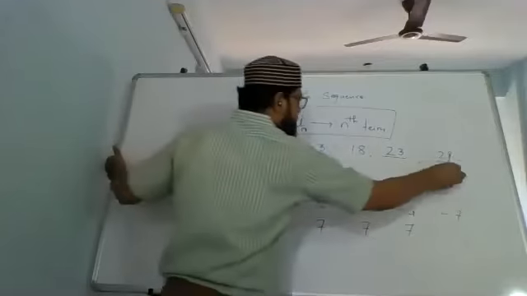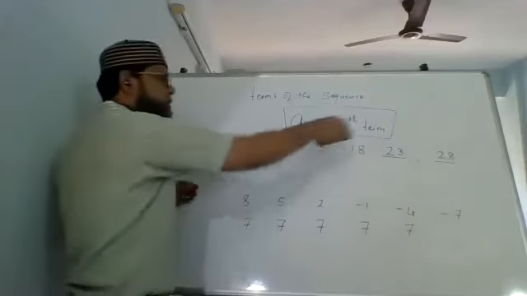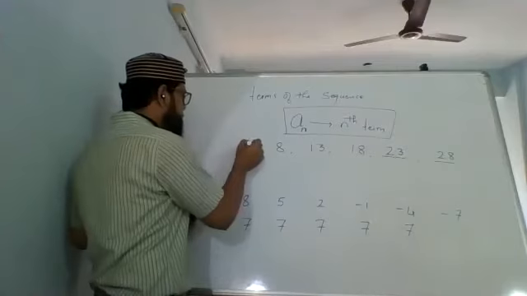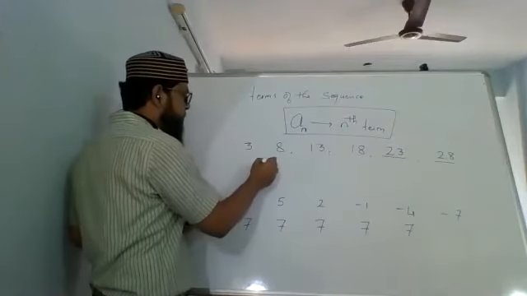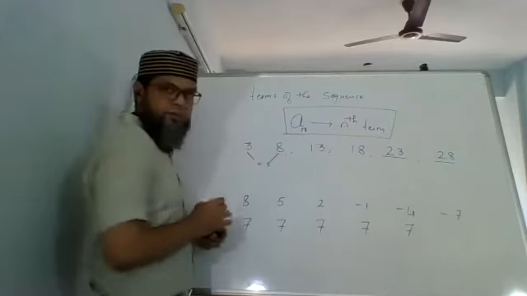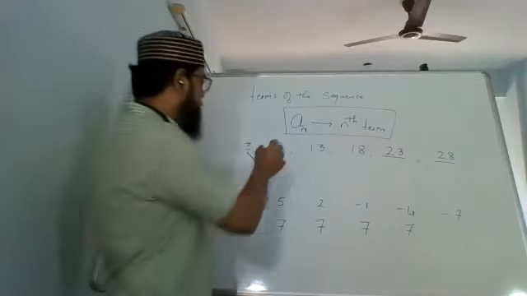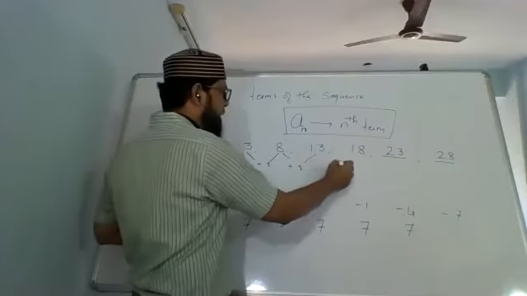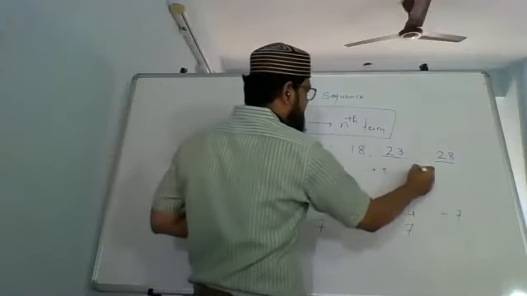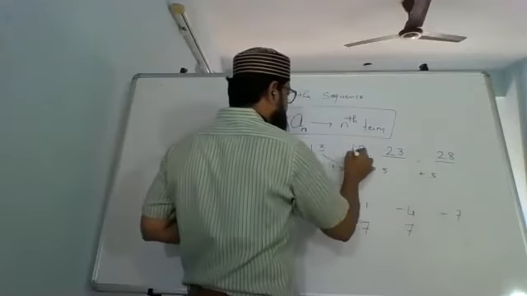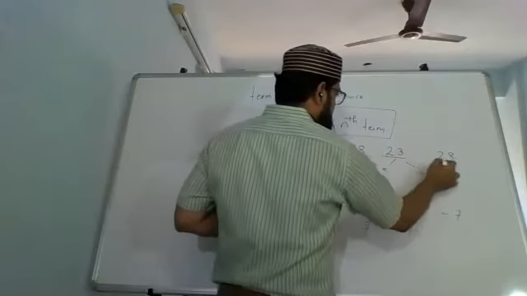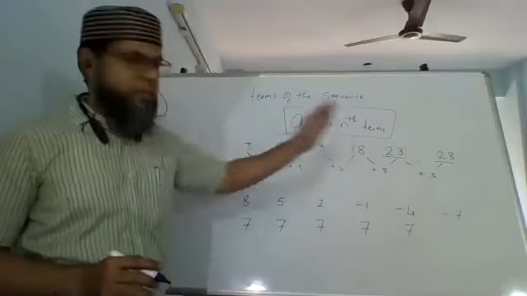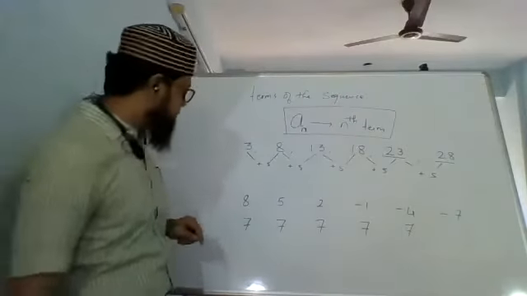Now, how did we find this sequence or the terms of this sequence? What did we do? To this 3, we added 5. I got 8. To this 8, I added 5. To this, I added 5. To this, I added 5. Clear? That's how I was getting the next term. In this case, what was I doing?